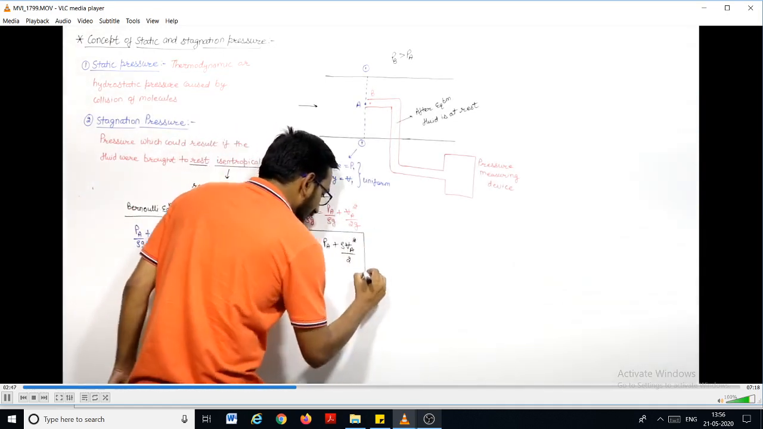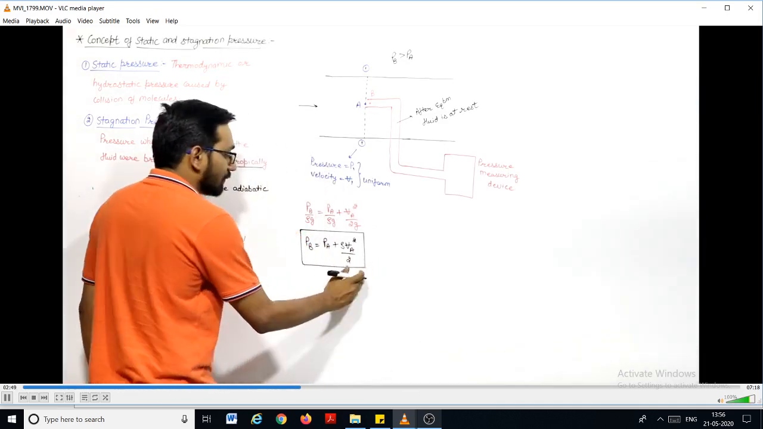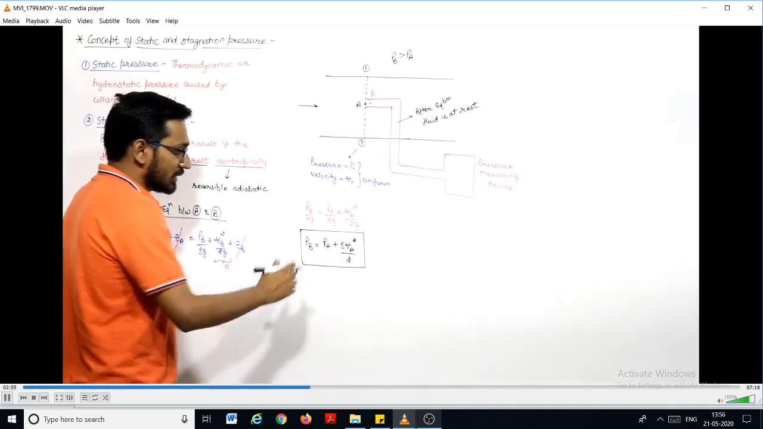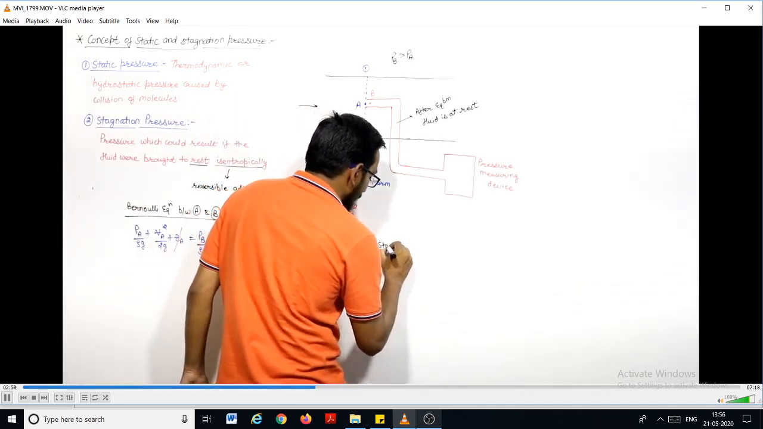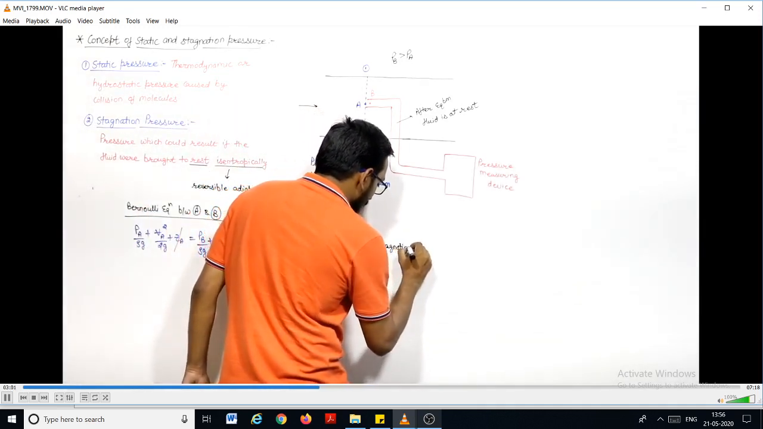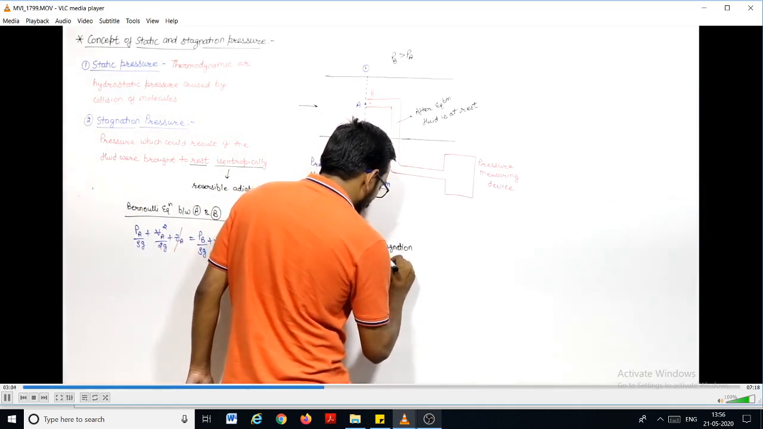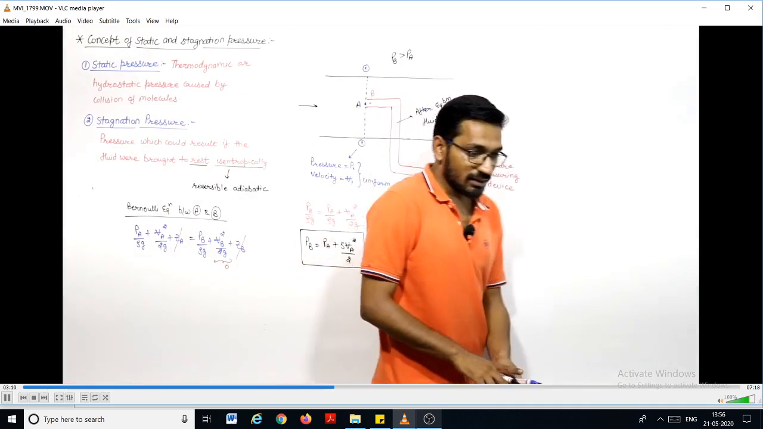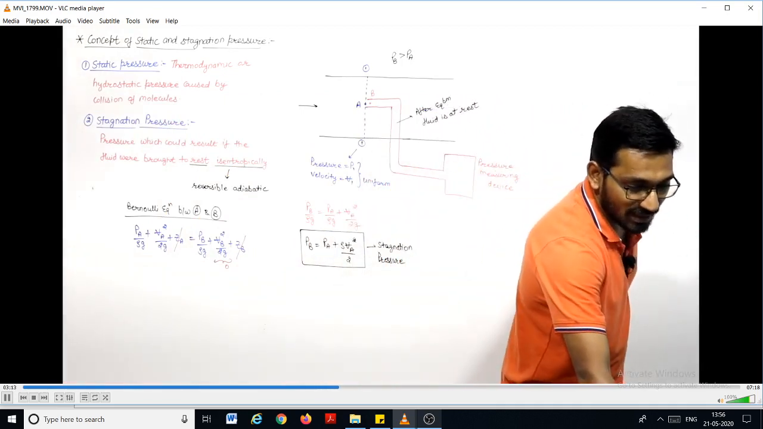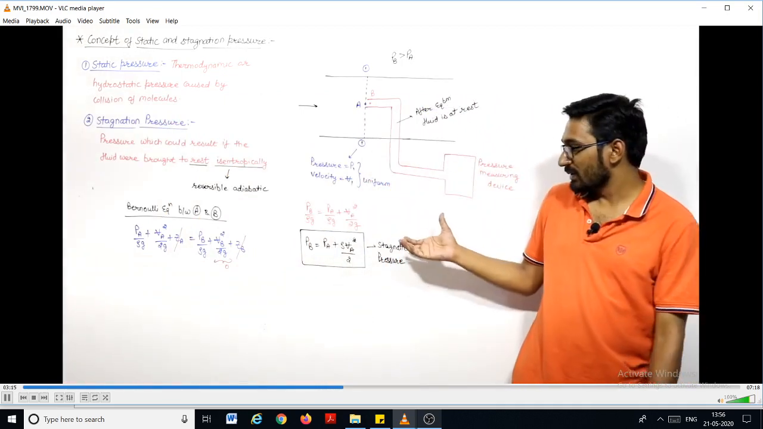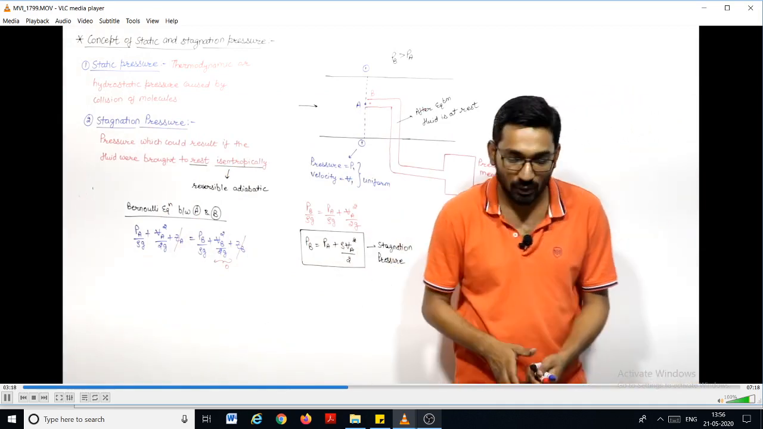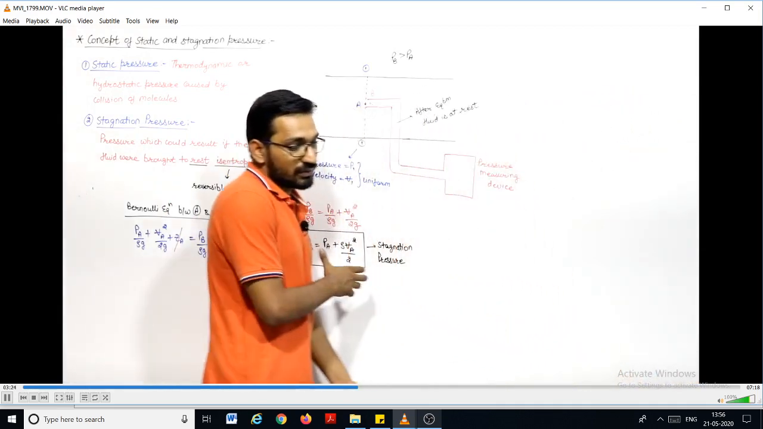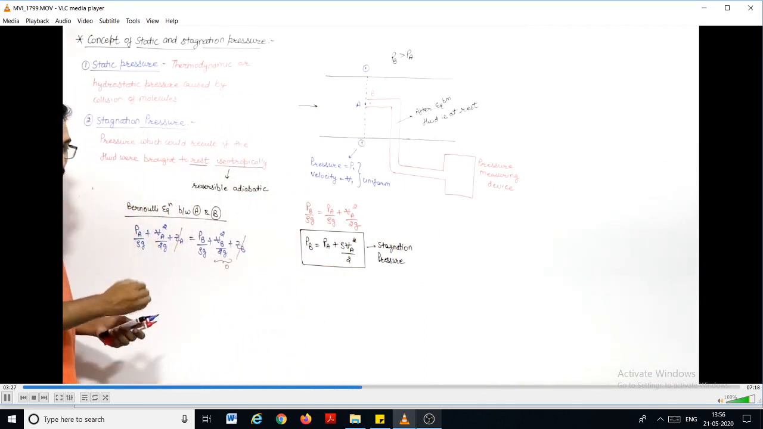PB will be equal to PA plus rho VA square by 2. I multiply it with rho G, right? So this PB is known as stagnation pressure, right? So we can say that if we consider that the flow is incompressible and non-viscous, and if I apply the Bernoulli equation, then PB will be equal to PA plus rho V square by 2. So this PB is known as stagnation pressure.